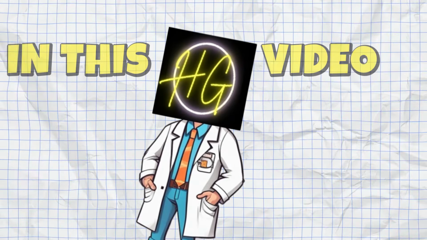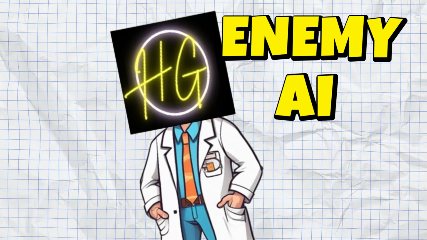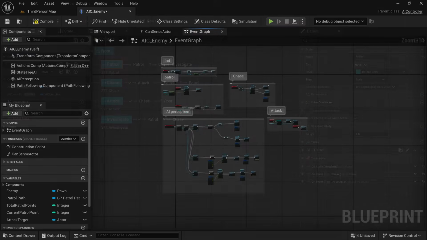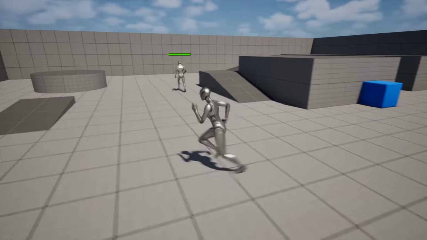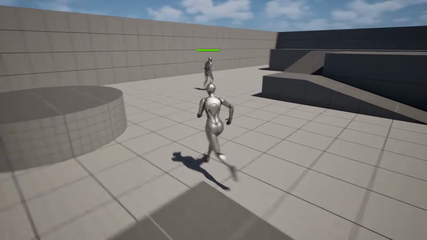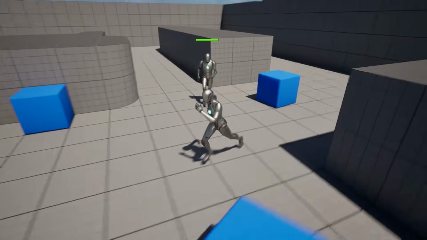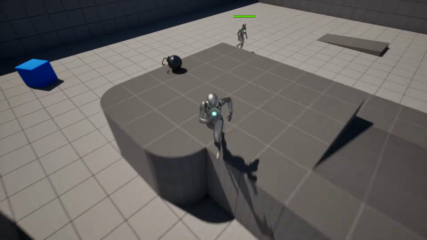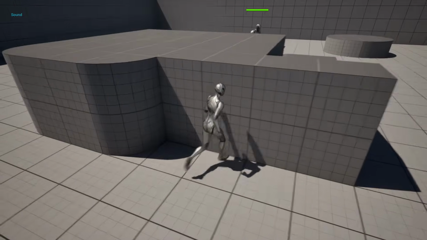In this video, I'm going to show you how to make an enemy AI using state trees, an AI controller, and AI perception. We will make an enemy that can follow a set patrol path. They will chase the player upon seeing them. If they hear a sound or get damaged, they will move to the location of sound or damage to investigate.